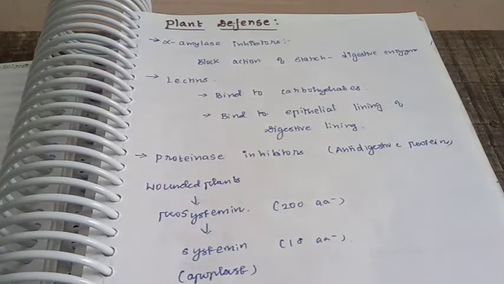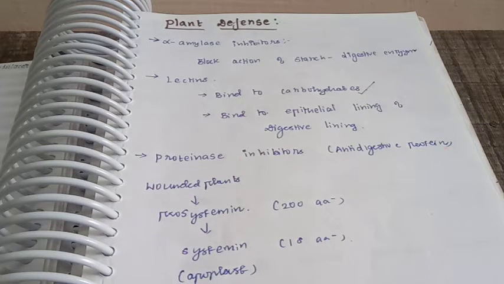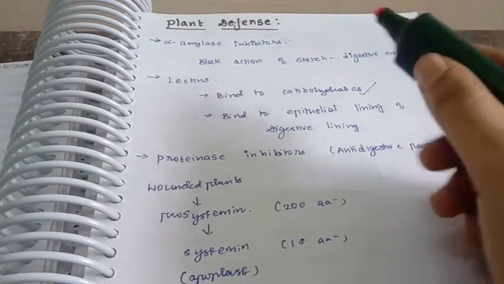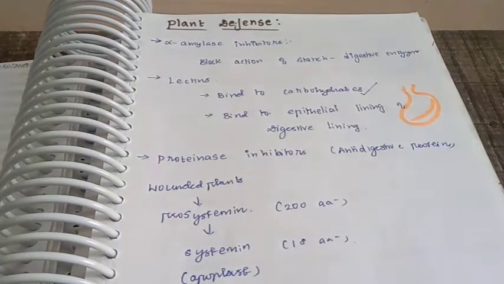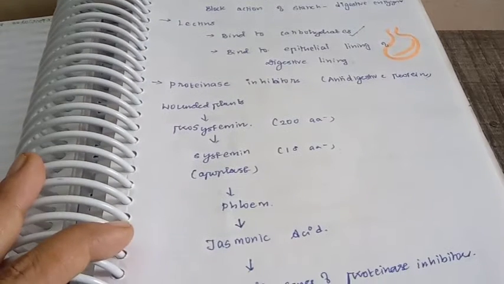Next thing is lectin. What does lectin do? Lectins are called defensive proteins and they bind to carbohydrates or carbohydrate-containing protein molecules. Once ingested by a herbivore, lectin binds to the epithelial cells of the digestive lining. So in the herbivore digestive system, lectins bind to the epithelial lining and interfere with nutrient absorption. Next is the proteinase inhibitor, which has a proteolytic activity. It will lyse protein molecules and it is an anti-digestive protein.